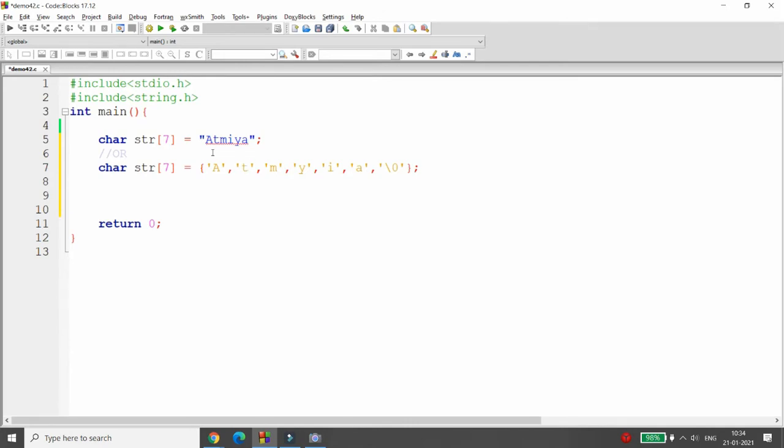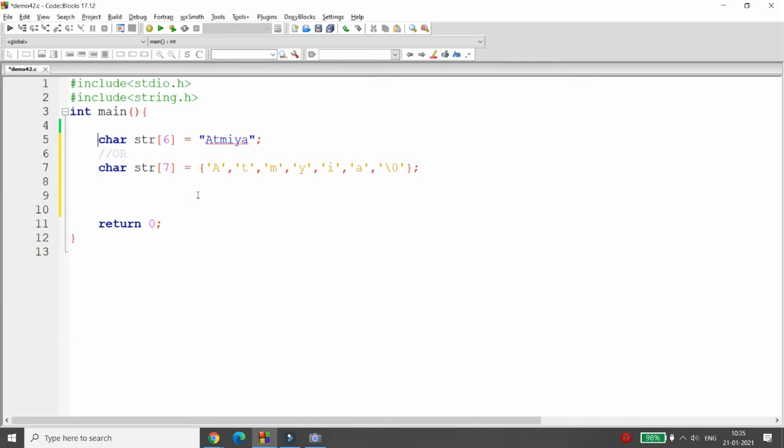So you can say that the last character will be the null character. But remember carefully, suppose I am writing here character of 6 and I am giving exactly 6 characters, then the null character will not be automatically appended to the array. This is the point to remember.